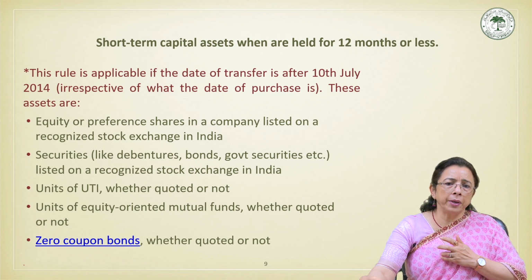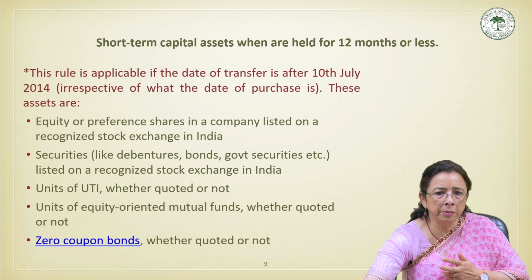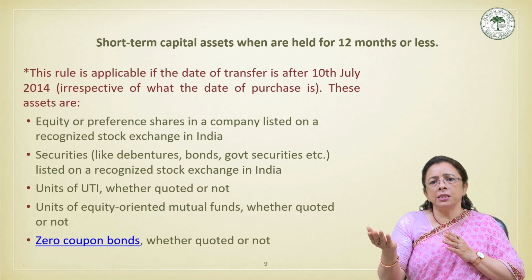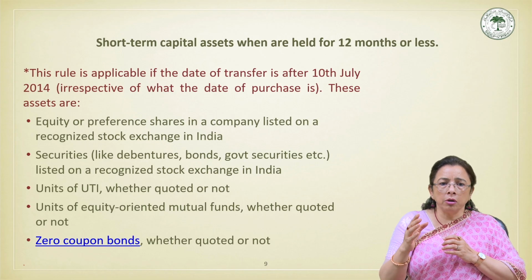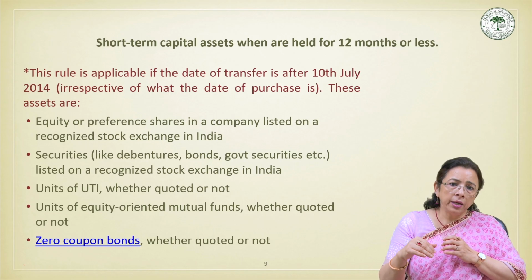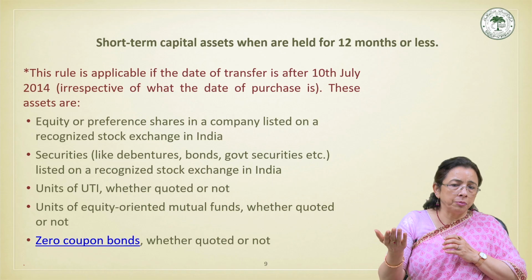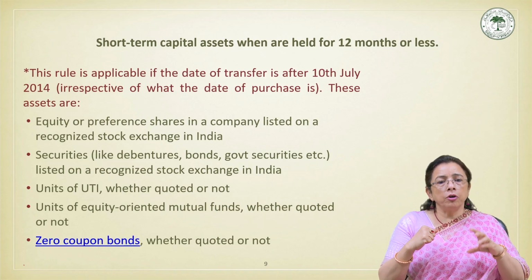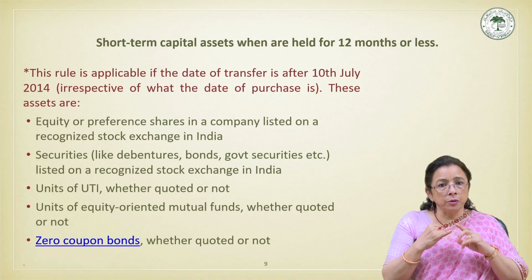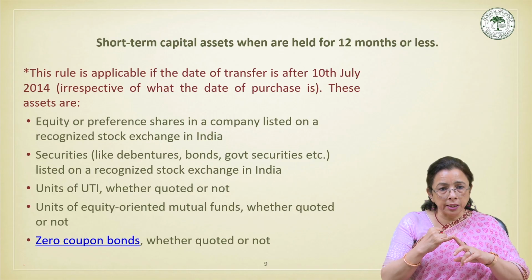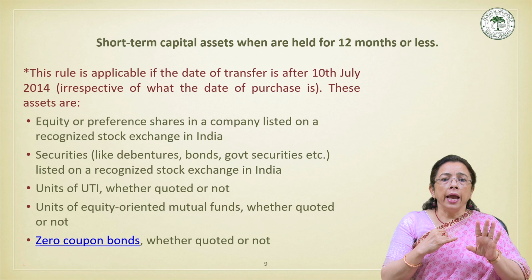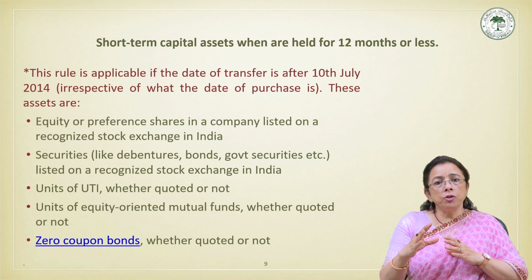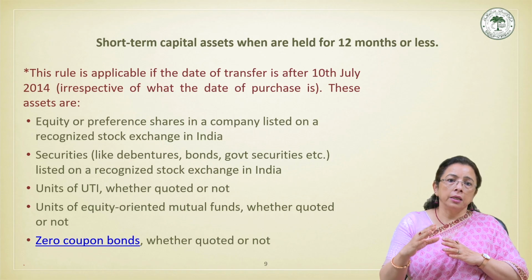To understand this in practical terms, consider an investor who purchases listed equity shares on 1st January 2025 and sells them on 30th September 2025. Since the shares are held for only 9 months, and fall within the specified category, they will be treated as short-term capital assets and the gain as short-term capital gain.